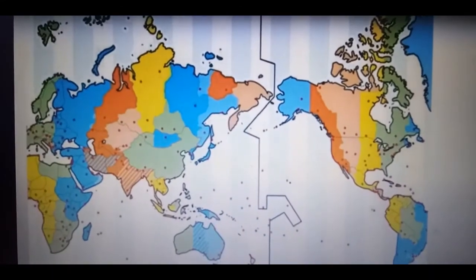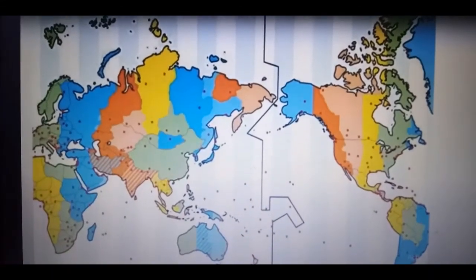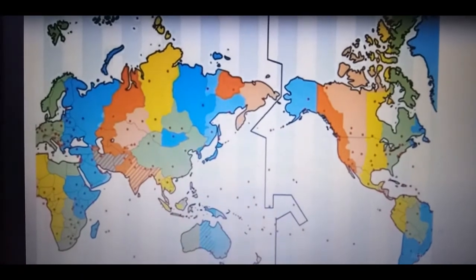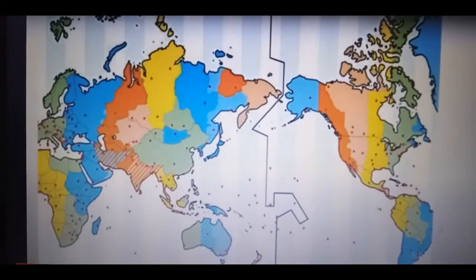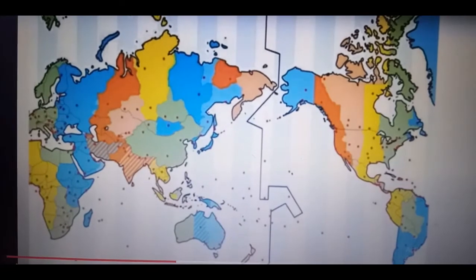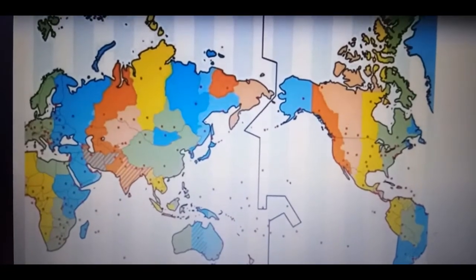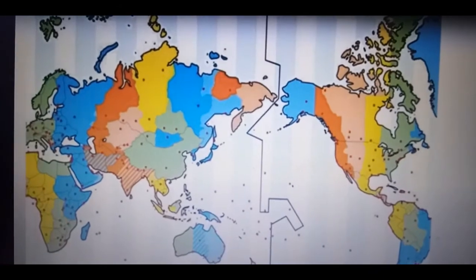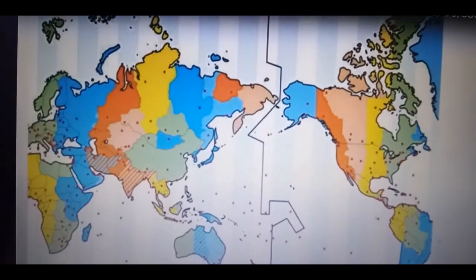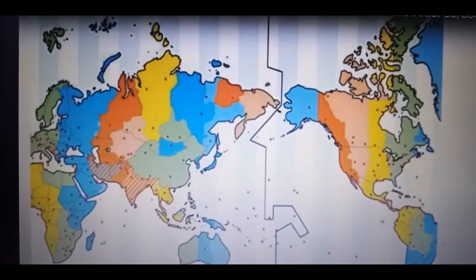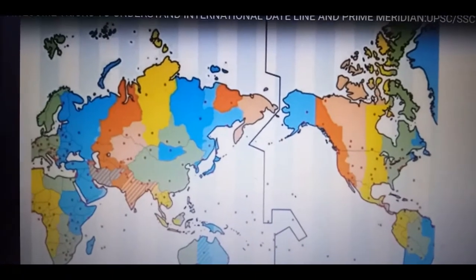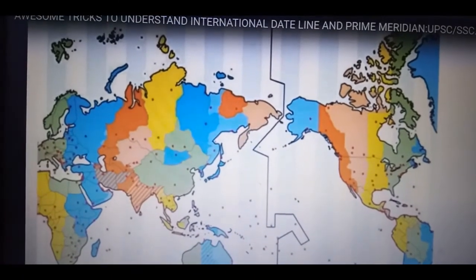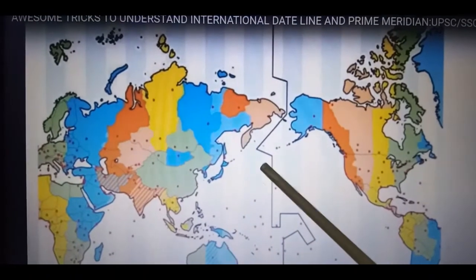International date line. It is the line of 180 degrees longitude, which is one and the same for east and west of the prime meridian. Since it is diametrically opposite to Greenwich Mean Time, it causes the time difference of a full day on crossing the line. The time difference is of 12 hours.